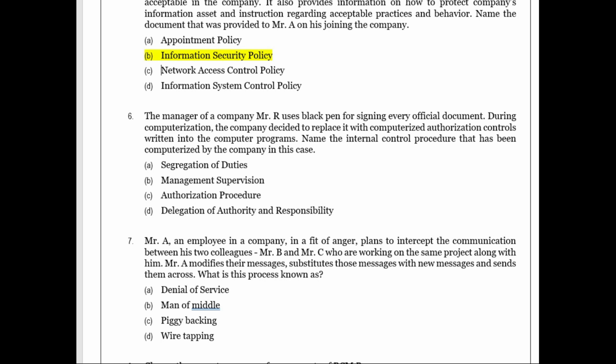Is there a change in supervision of the management? No, there is no change in that. Is there a change in authorization procedure? Yes, from physical signature it is now going to electronic mode. Then delegation of authority and responsibility? No, the manager is not giving his authority to anybody. So what is happening now? Because of the electronic process, the authorization procedure is undergoing a change. So what is the right answer? Option number C.